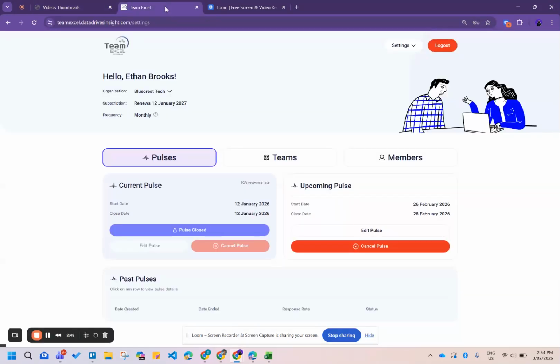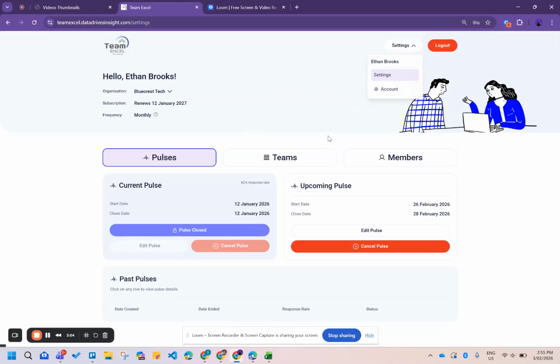Let's see how the Team Excel platform looks for somebody who is an organization admin. Ethan here is just the organization admin. He is not a member of any of the teams in Bluecrest Tech. Hence, he only has access to two screens, which are settings and account.